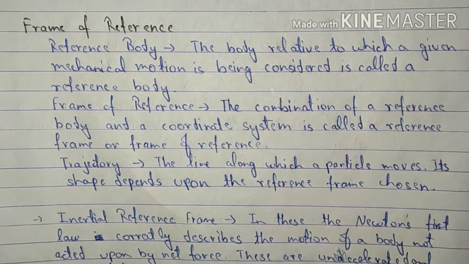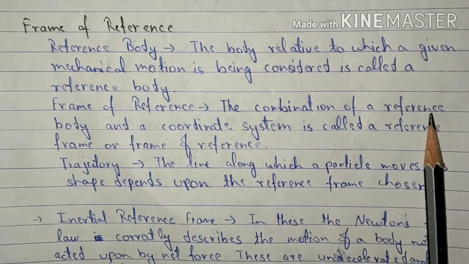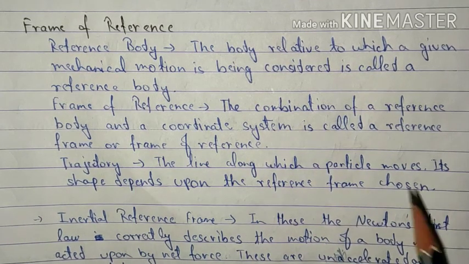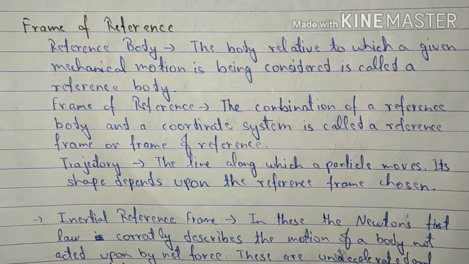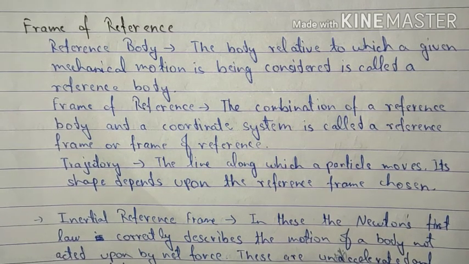Now, as you know, any body can be described in terms of three coordinates, that is x, y and z axis. So, the combination of a reference body and a coordinate system is called a reference frame or a frame of reference. Now, for studying any particular motion, we can have different frames of reference.